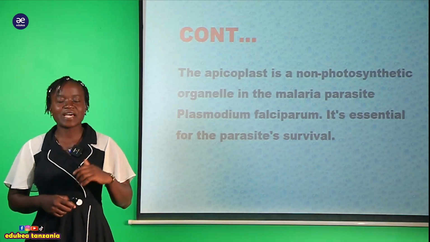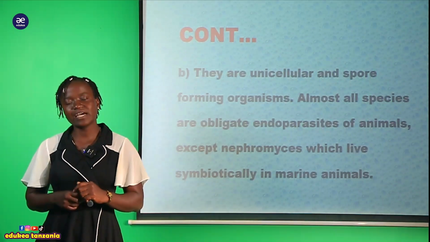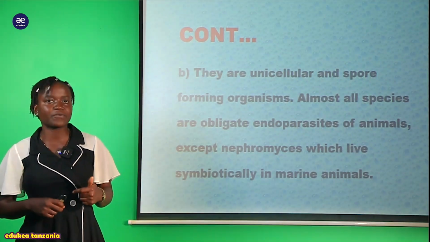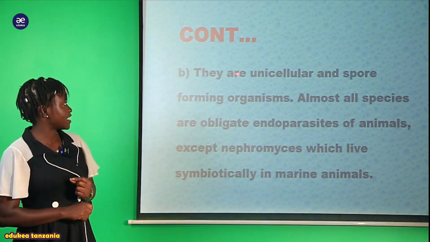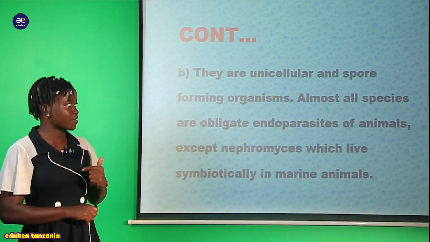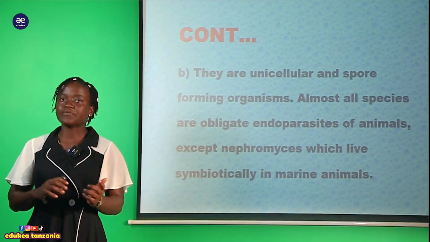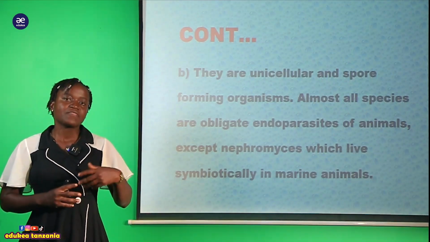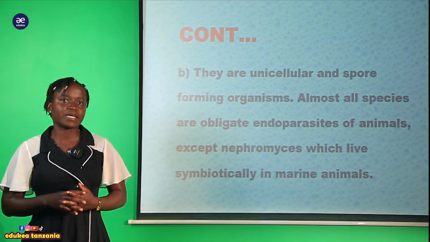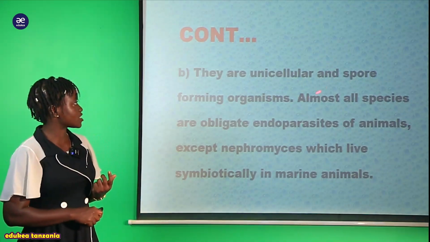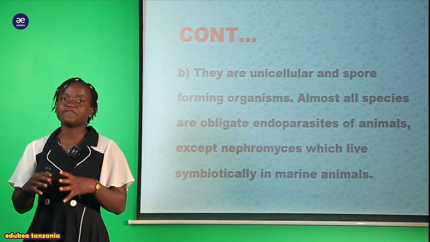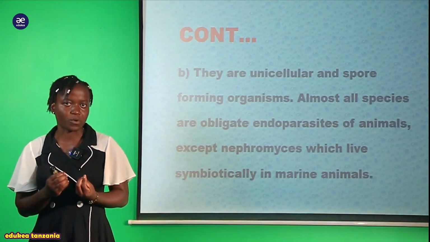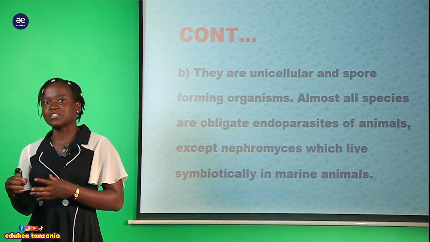Apicomplexa. And we have another feature which is found in this phylum Apicomplexa, that is they are unicellular and spore-forming organisms. So this is a unicellular organism, it means they contain only a single cell. And also they are spore-forming organisms, so they are involved in the formation of spores. We're going to see the function of this spore.